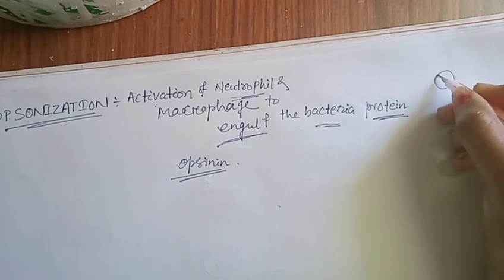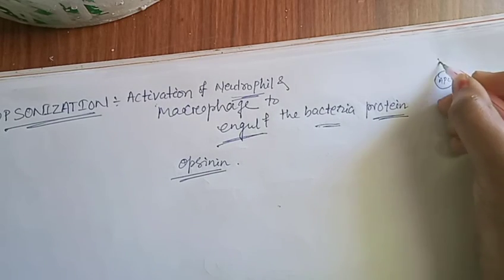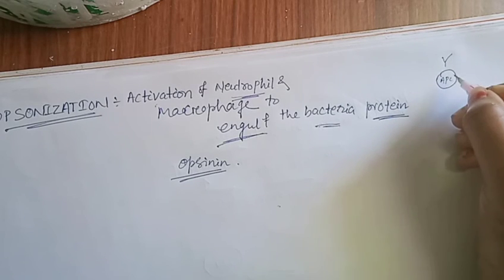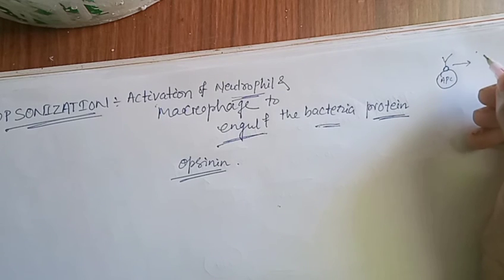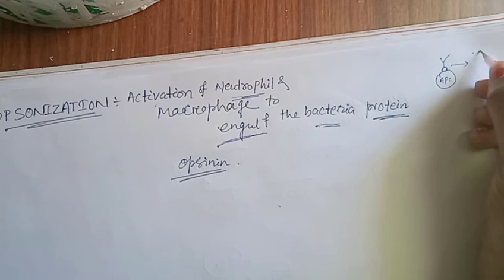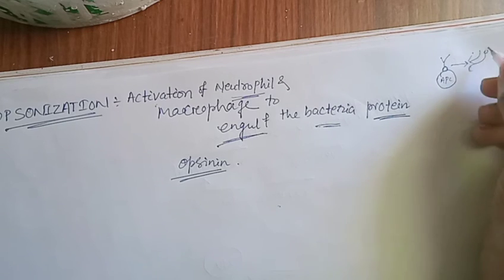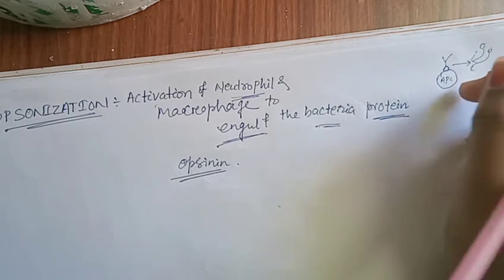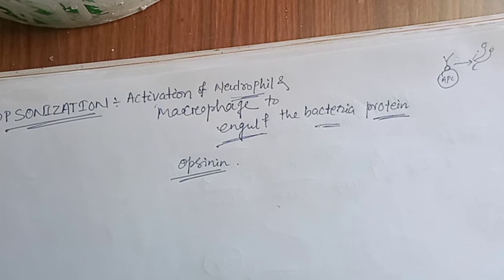If here is the antigen presenting cell, here the antibody is present, and here the antigen is present, how does the neutrophil come? It comes through the release of signals when the antigen antibody reaction occurs. Then more and more neutrophils come and they engulf the foreign pathogen.